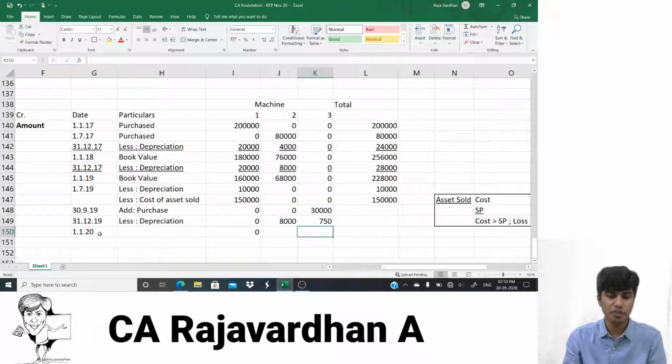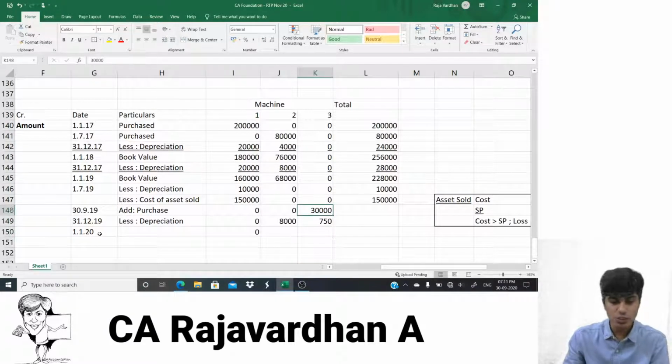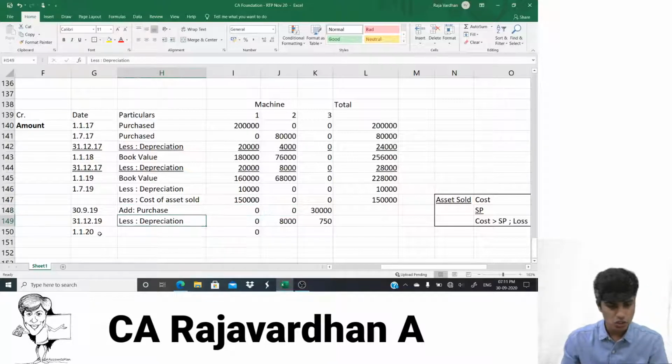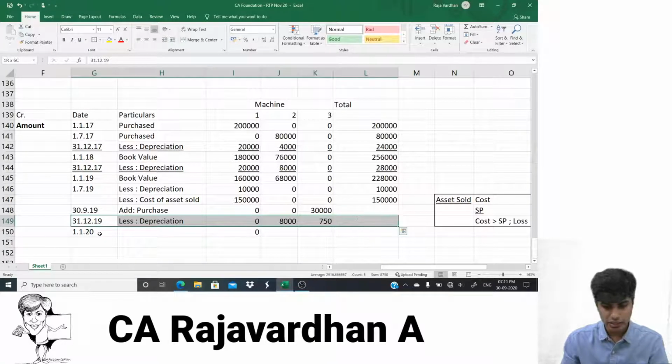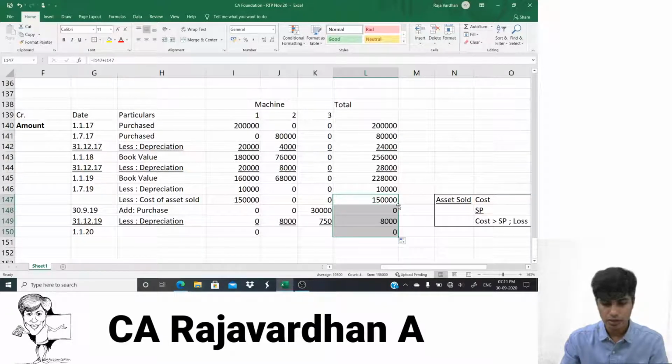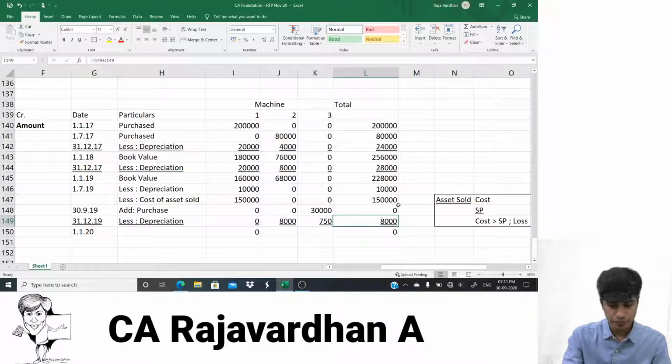So, it's basically 750. 30,000 is the value of the asset on which 10% depreciation will be 3,000 for the entire year. For 6 months, it will be 1,500. For 3 months, it will be 750. I need to provide depreciation only for 3 out of 12 months. Why? The asset is used from September till December, so after September, October, November, and December. So only 3 months. So that's it. Yeah, come on, let us go ahead. So we're done with that also.